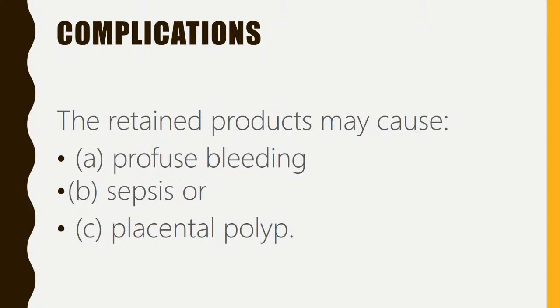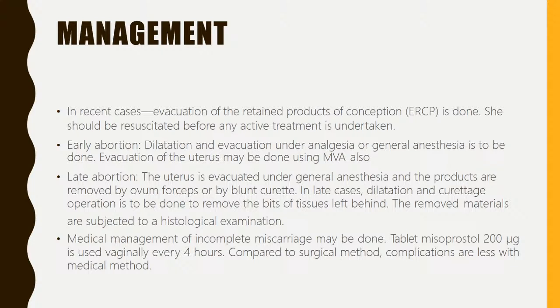So what are the complications of incomplete miscarriage? Due to the retained products, there may be profuse bleeding, sepsis, or placental polyp. How do you manage? In early cases, dilatation and evacuation under general anesthesia is to be done. Evacuation may also be done using manual vacuum aspiration. In late abortion, the uterus is evacuated under general anesthesia and the products are removed by ovum forceps or blunt curette.